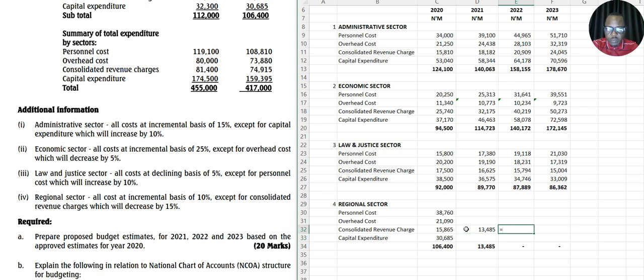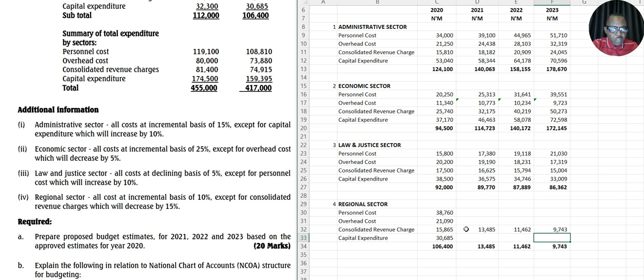The next one, this amount multiplied by 0.85, and the next one is this multiplied by 0.85. Okay, so this will give us this value.